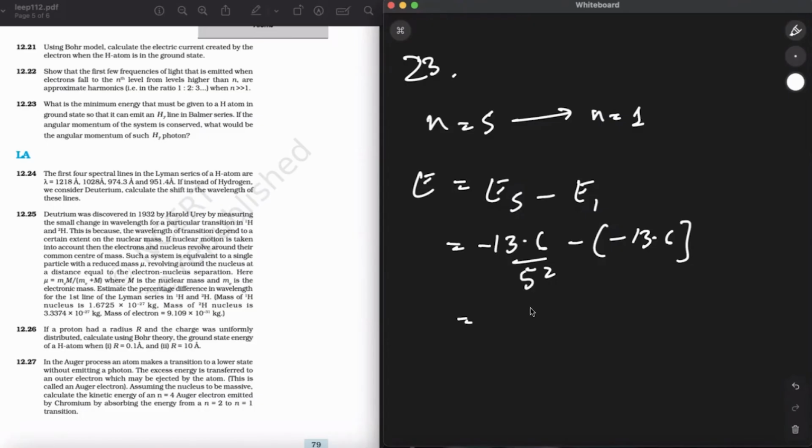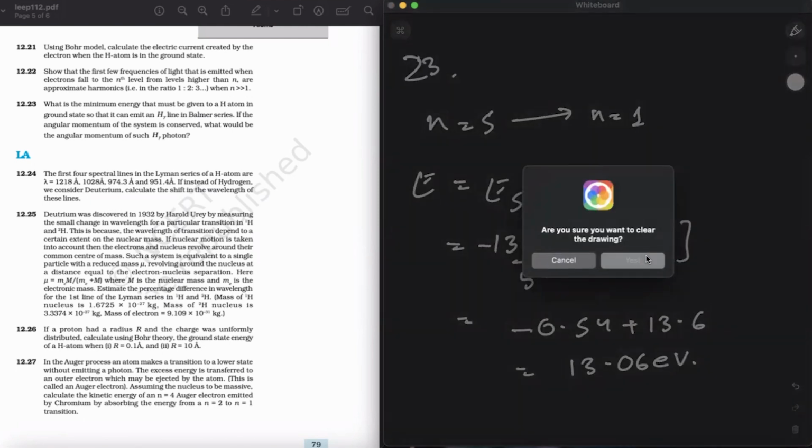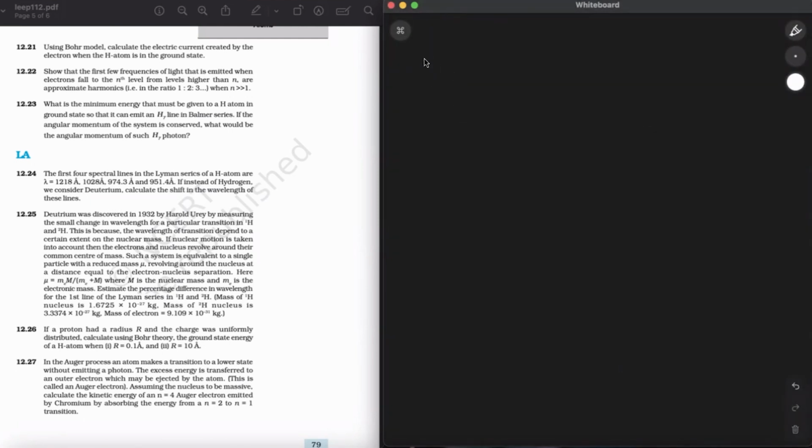It will be 0.54. So minus 0.54 plus 13.6 will be 13.06 electron volts. Since angular momentum is conserved, so the angular momentum of H double gamma line, now we can write it as angular momentum is conserved, right?